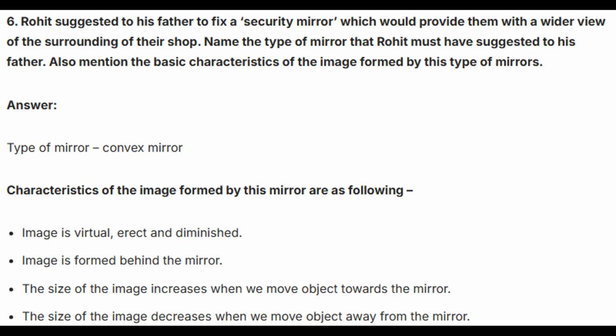Sixth, Rohit suggested to his father to fix a security mirror which would provide them with a wider view of the surroundings of their shop. Name the type of mirror that Rohit must have suggested to his father. Also mention the basic characteristics of the image formed by this type of mirror. Answer. Type of mirror, convex mirror. Characteristics of the image formed by this mirror are as follows. First, the image is virtual, erect and diminished. Second, the image is formed behind the mirror.